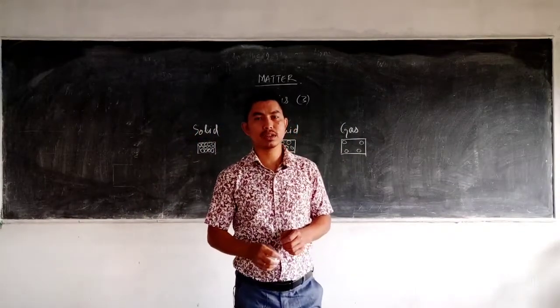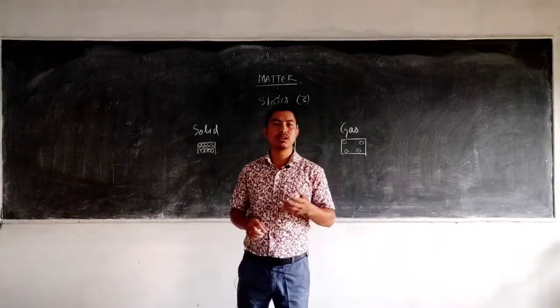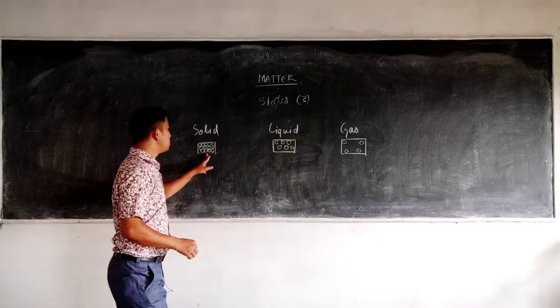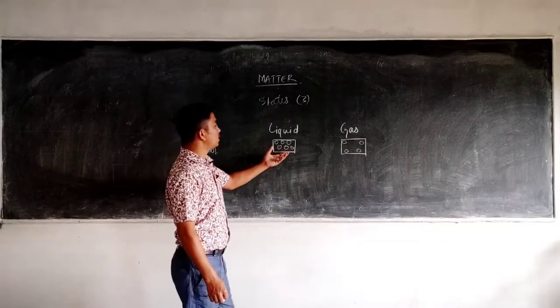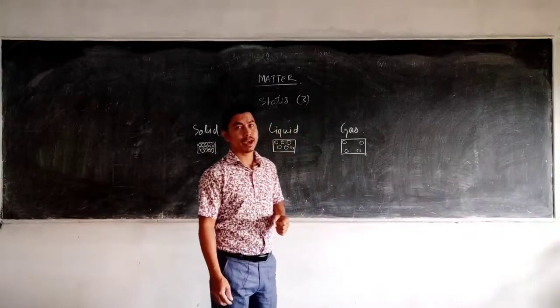So if you are asked to write the difference between solid, liquid and gas in terms of the molecular theory, the first thing you can write is: in a solid, the molecules are very tightly packed; in a liquid, loosely packed compared to a solid; but in gases, very loosely packed.